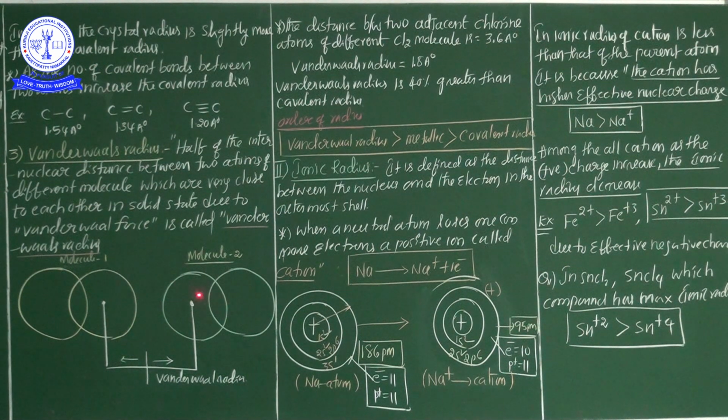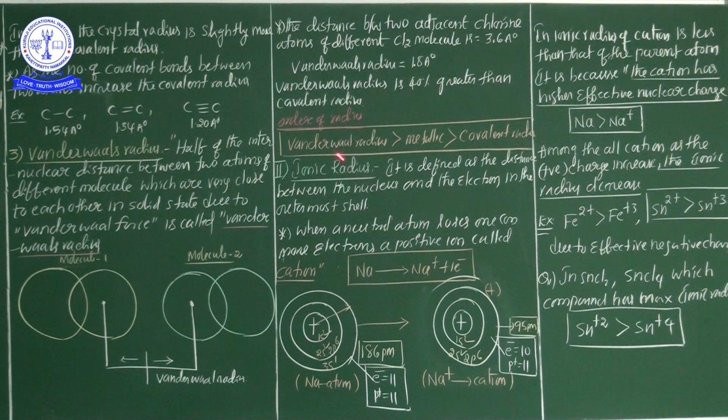What is the reason? The Van der Waals radius is half of the internuclear distance between two atoms in different molecules. If they are in different molecules, the distance automatically increases. So out of these three radii, Van der Waals radius, metallic radius and covalent radius, which is the maximum? The Van der Waals radius is the maximum, the second category is the metallic radius, and the last and least is the covalent radius.